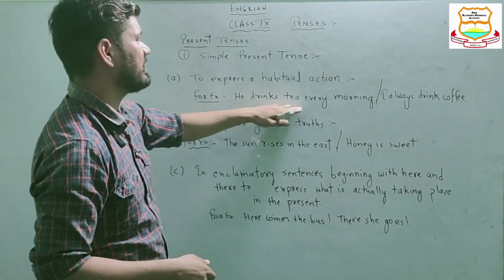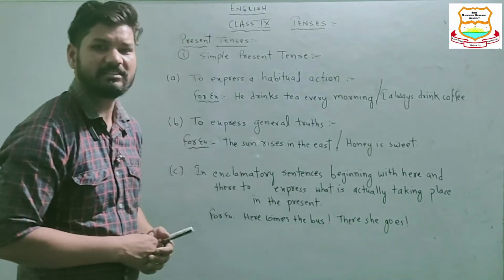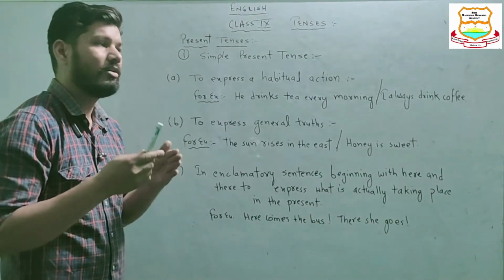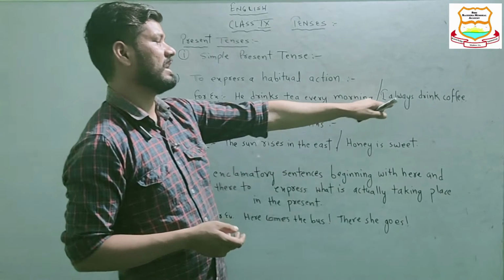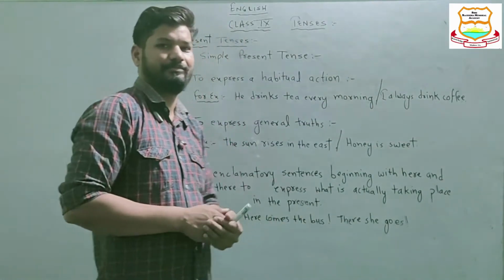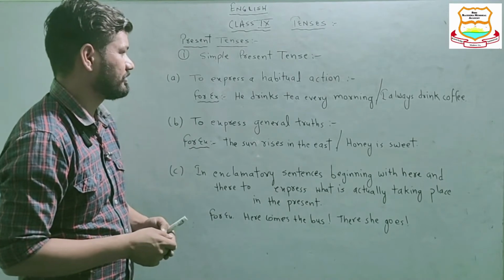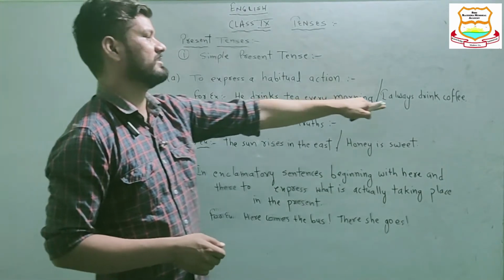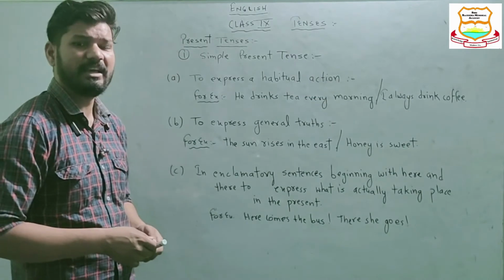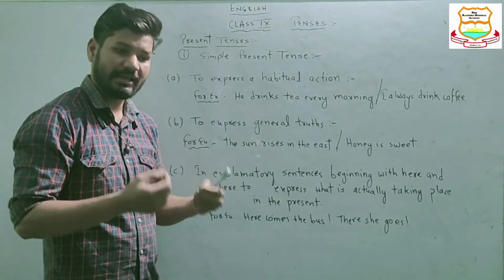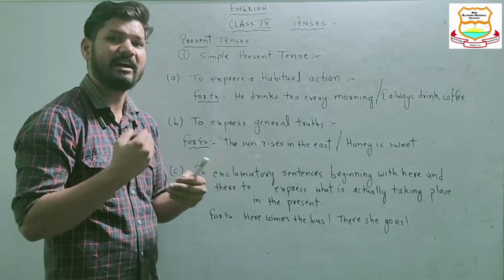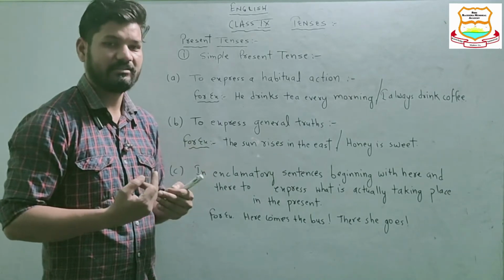So, he drinks tea every morning. Or we can say, I always drink coffee. Now these two sentences express a habitual action, an event that occurs frequently.